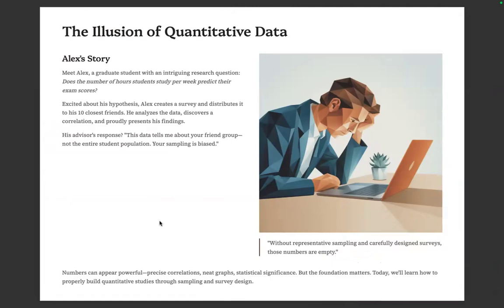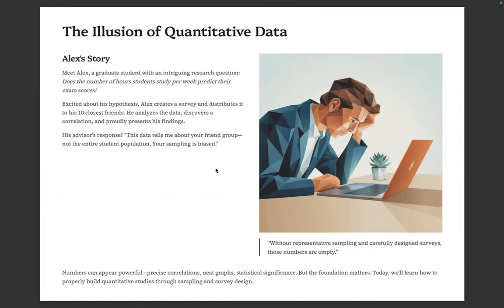meet Alex. He's a graduate student with an intriguing research question. Does the number of hours students study per week predict their exam scores? Excited about this hypothesis, Alex creates a survey and distributes it to his 10 closest friends. He analyzes the data, discovers a correlation, and proudly presents his findings.